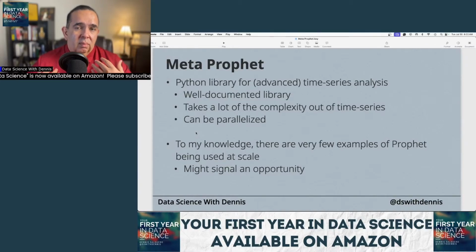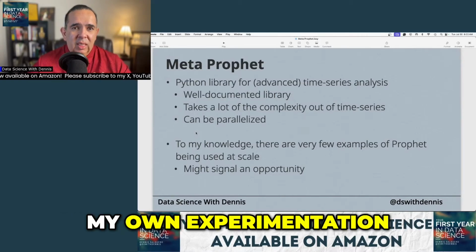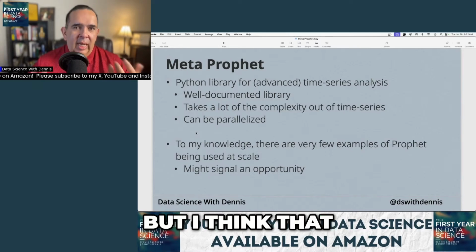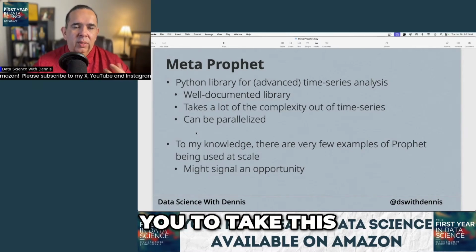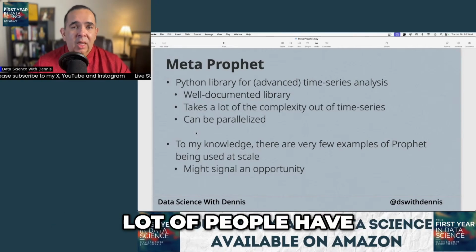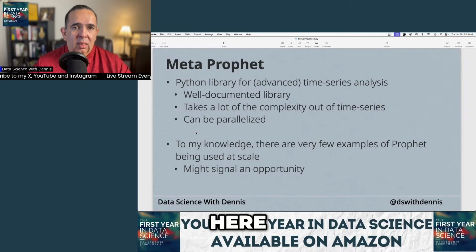So that's why I think that there's an opportunity here with Profit. I've done some of my own experimentation. I'm not going to talk about the data that I was using, but I think that it is possible for you to take this and maybe develop something that maybe not a lot of people have seen before. Maybe there is an opportunity for a product here, right?